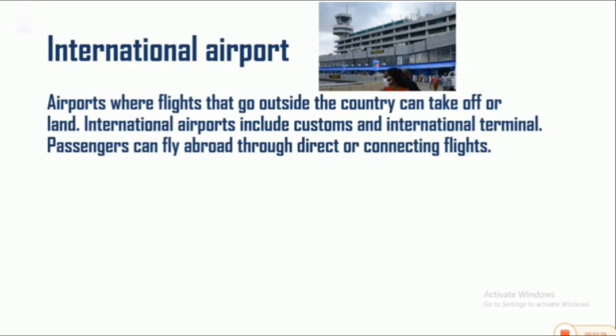Passengers can fly abroad through direct or connected flights. In Nigeria, some of the international airports we have include Murtala Mohammed International Airport, Lagos, Aminu Kano International Airport, Kano, Nnamdi Azikiwe International Airport, Abuja, Port Harcourt International Airport, Port Harcourt.